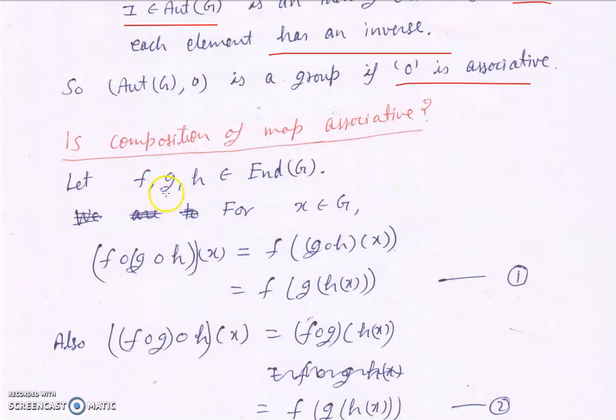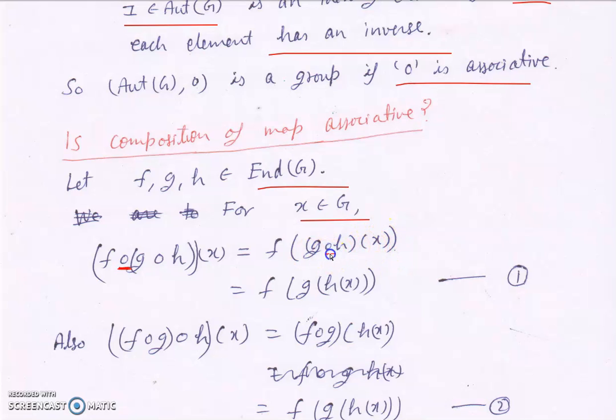Suppose I take f, g, h as three elements in Aut(G). Then for any x in G, what is the value of this composition? (h O g) O f applied on x. By the definition of this composition, we can write it as f applied on (h O g) applied on x.